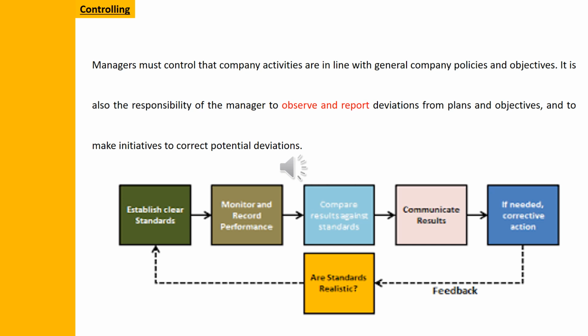Next one is to compare the results and the standards. I have to compare the first step with the second one. Once I compare, I can find deviations. I have to communicate deviations. In step number 4, I need to correct the action and get back to standards: I can correct the standards, or I can correct the performance. So the feedback concerns all the steps. In general, what is controlling? Controlling is comparing what was planned with what was achieved.